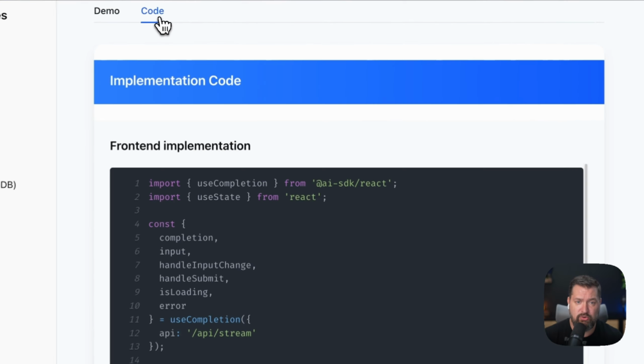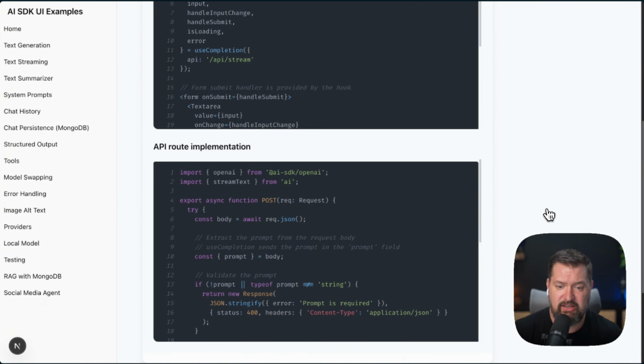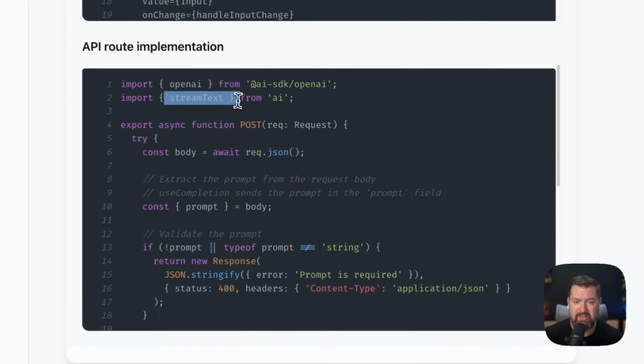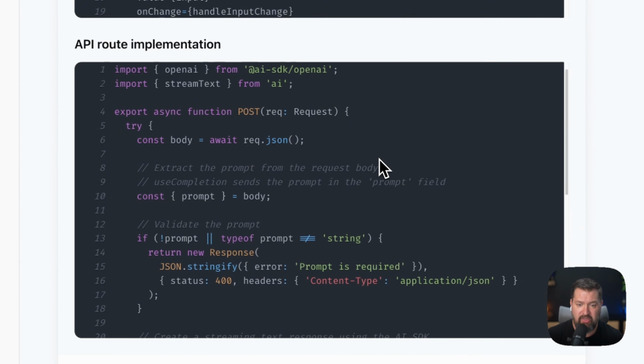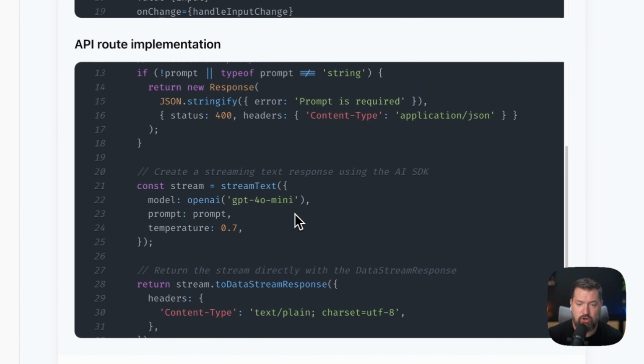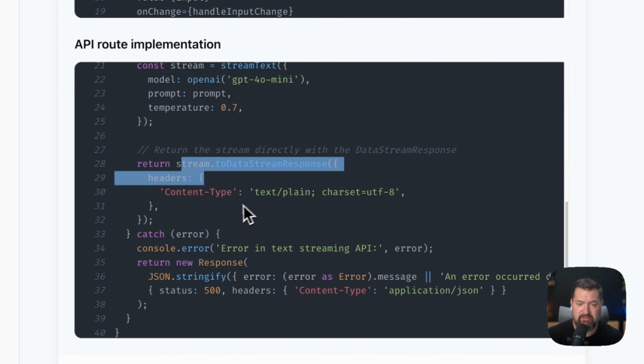So let's take a look at the code here. Again, let's start with the back end. This time we are using the stream text function from AI. And then if we come down, we're just calling stream text, passing it the model and the prompt again, any other parameters that we want, and then returning this data stream.